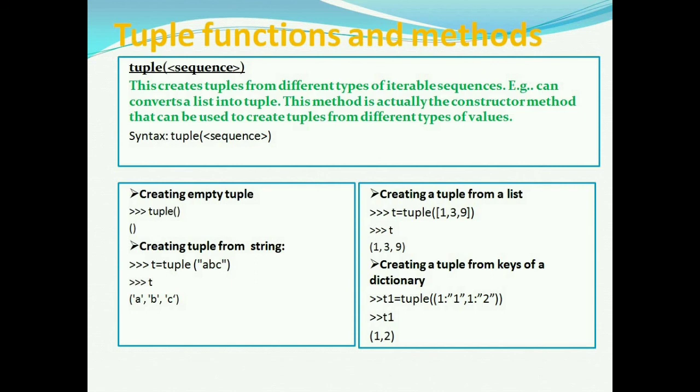The tuple method is actually a constructor method that is used to create tuples from different types of values. To create an empty tuple, we have to write tuple with no argument. To create a tuple from a string, we have to write tuple with the string name. T is equal to tuple('ABC') will give ('A', 'B', 'C'). We can create a tuple from a list also. T is equal to tuple([1, 3, 9]) will give (1, 3, 9) in round brackets. We can create a tuple from the keys of a dictionary also.